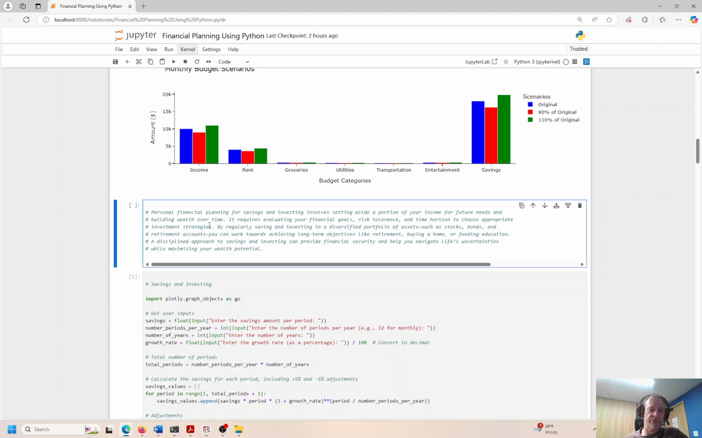Okay, so personal financial planning also involves saving and investing. We just saw budgeting. Let's take a look at saving and investing. It requires evaluating your personal financial goals, your risk tolerance, and the time horizon until you tap into your investment. You choose appropriate investment strategies too, right? Some people are going to be a little bit more conservative, some are going to be a little bit more aggressive. That's fine. It's whatever makes you comfortable.